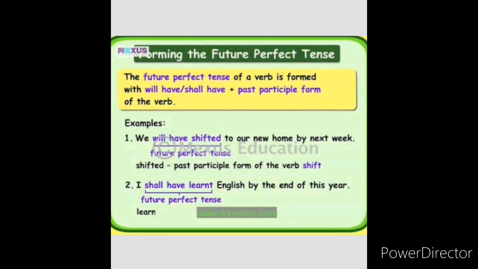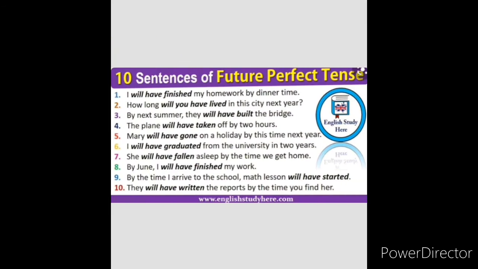For example, you can have these sentences. First one: we will have shifted to our new home by next week. Shifted is the past participle of the verb shift. I shall have learned English by the end of this year. Future perfect tense, learn. So these are the following sentences for the future perfect tense.